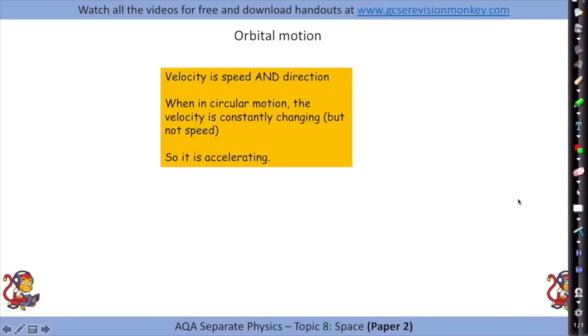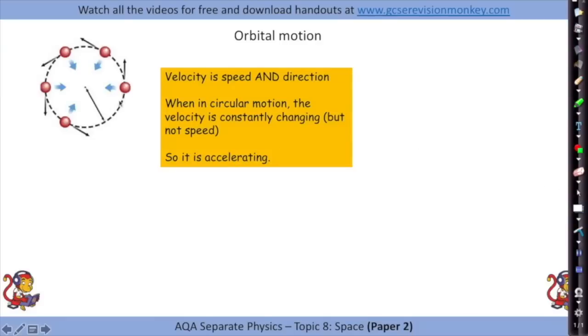Okay, so orbital motion. So orbital motion is the science of objects rotating around a fixed point. Now, velocity is a vector quantity, and so it includes both the magnitude of speed, like the size of the speed, and it also includes the direction as well. So when something is in circular motion, the velocity is constantly changing because the direction is changing. So even though the speed can be constant, the direction is changing, so we can say velocity is changing. Now, if velocity is changing, that's the same as saying something is accelerating. Its velocity is changing, so it's accelerating.